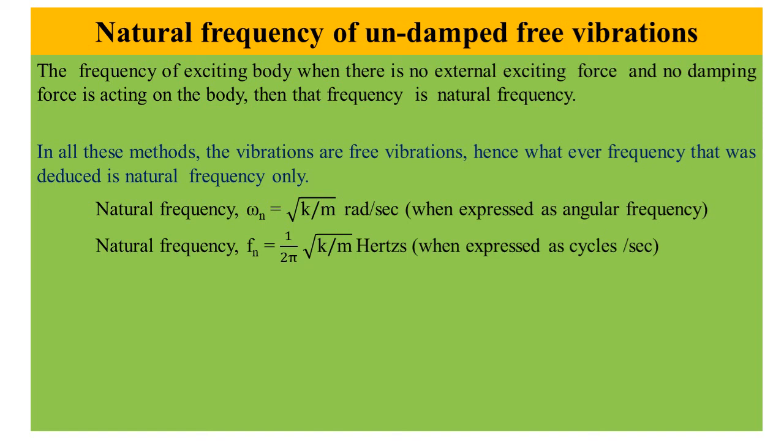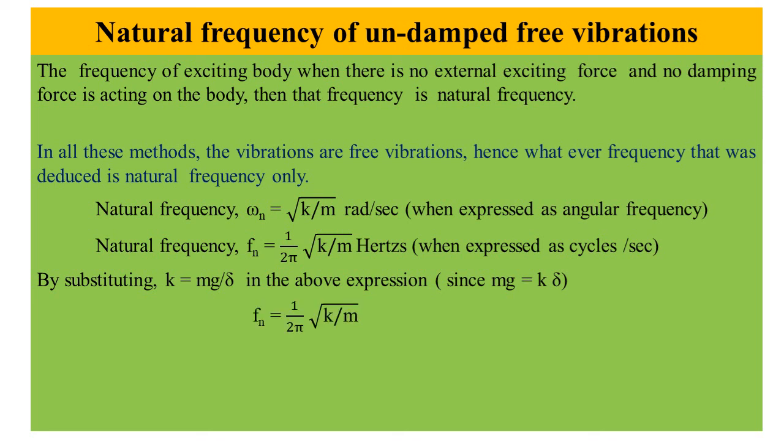Natural frequency fn equals 1 by 2 pi root over k by m hertz when expressed in cycles per second. By substituting k equals mg by delta in the above expression, since mg equals k delta, fn is equal to 1 by 2 pi into root over k by m. By substituting k equals mg by delta, fn is equal to 1 by 2 pi root over g by delta. Time period t equals 2 pi by omega n.